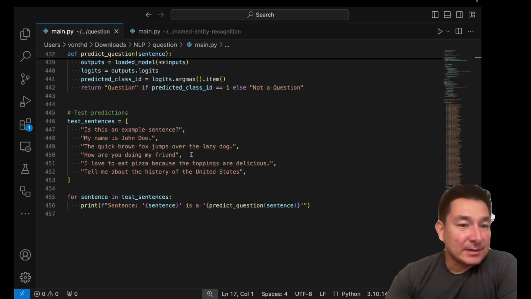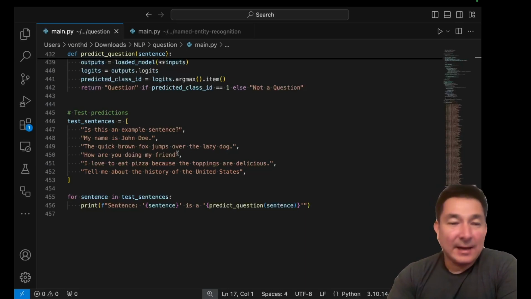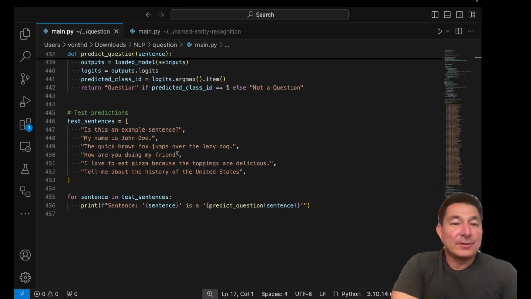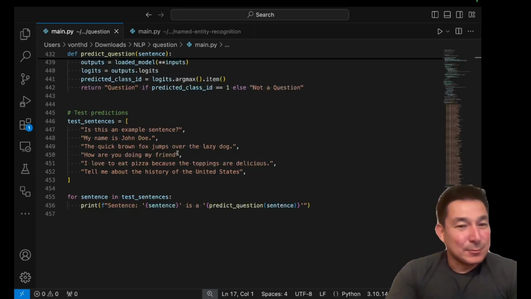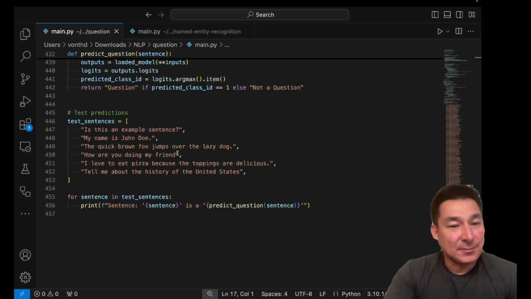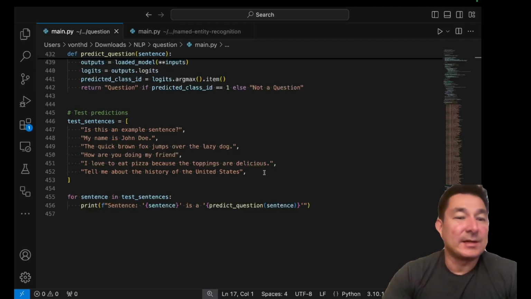Now you get into some very interesting ones like, how are you doing, my friend? And the reason why this one is here is because it doesn't end in a question mark. So you need to have the model be smart enough to recognize these things. In an ideal world, we would just look for a question mark at the end of every sentence and be able to say, oh, this is obviously a question. But because humans are flawed, we don't always put punctuation at the end of sentences, including question marks. You can see here that how are you doing, my friend, without a question mark should come back as a question.